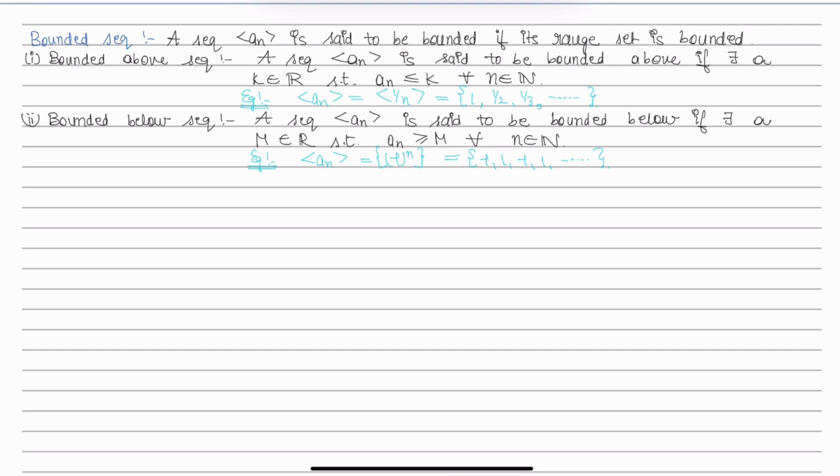The next one is bounded sequence. A sequence is said to be bounded if it is bounded below as well as bounded above.